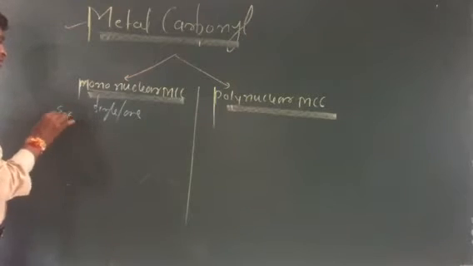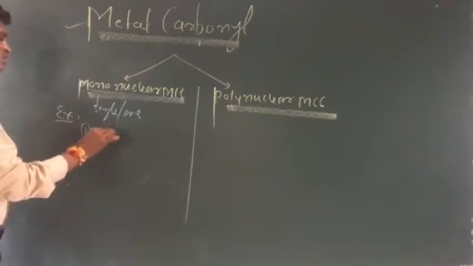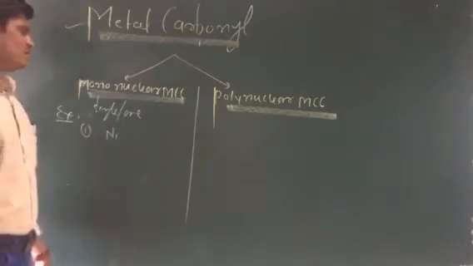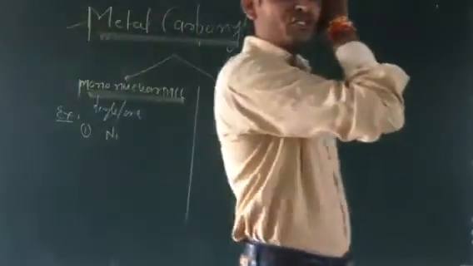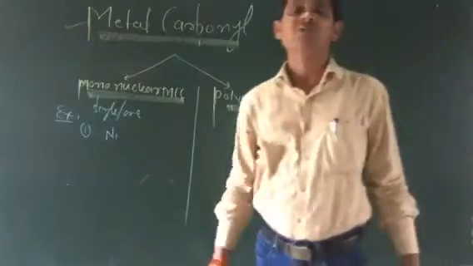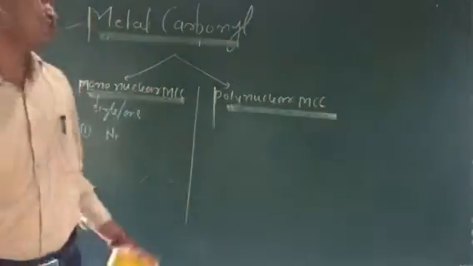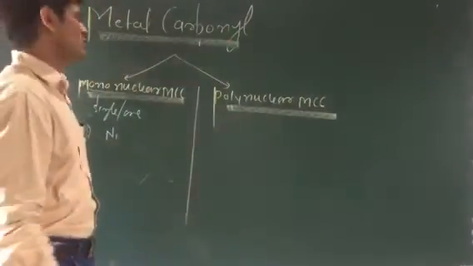For example, nickel: mononuclear, having the zero oxidation state, with a well-defined and restricted geometry.